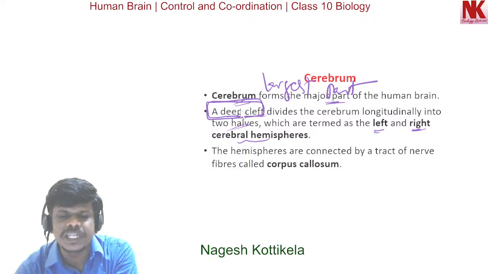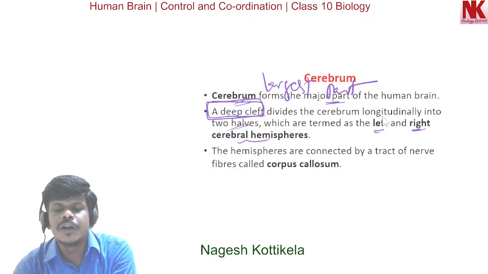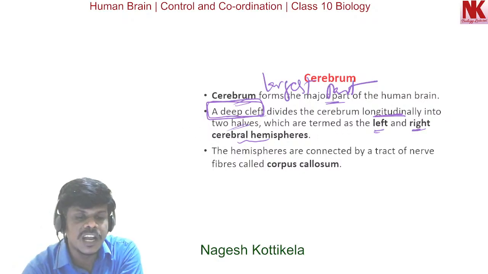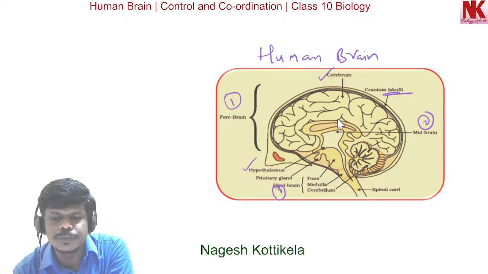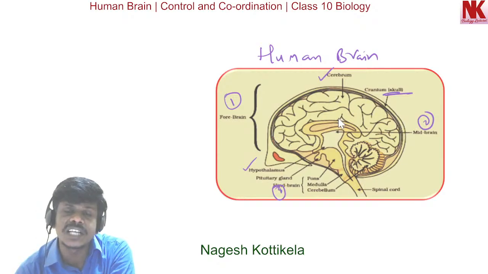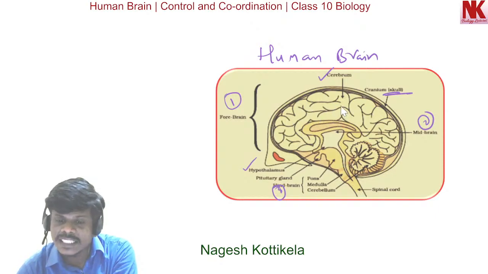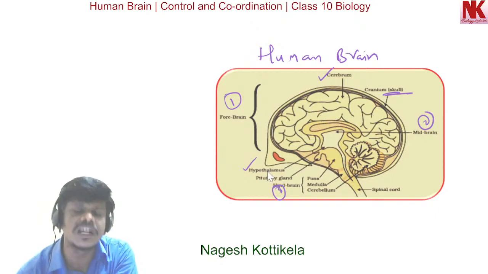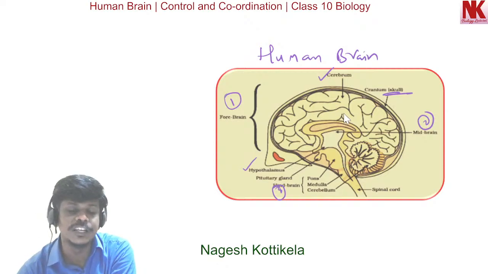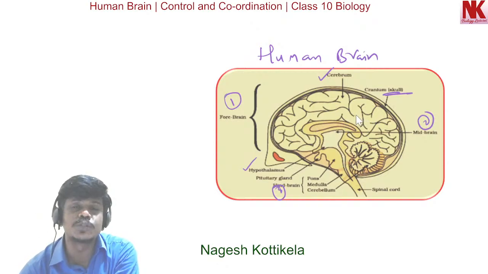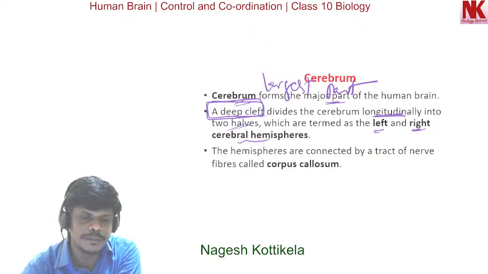A deep cleft divides the cerebrum longitudinally into left and right cerebral hemispheres. This is one of the cerebral hemispheres on one side, left or right. Like this is one half, the other half is on the other side. So the left and right cerebral hemispheres are found in the cerebrum, the largest part of the human brain.